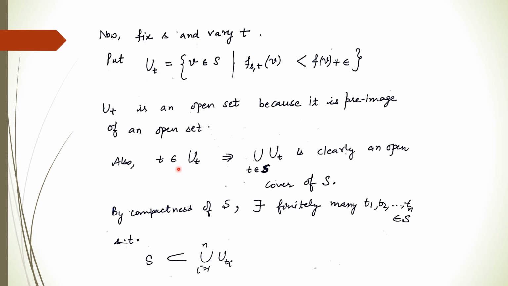right? And if we vary this t over all the elements of the set S, then this will become an open cover for the set S. So the union of U_t, where t belongs to S, is an open cover of S. But what is given to us is that this set is compact, so therefore it is reducible to a finite subcover. So there exist finitely many t1, t2, ..., tn such that S is a subset of the union of U_{ti}, where i varies from 1 to n. So this is by the compactness of S.